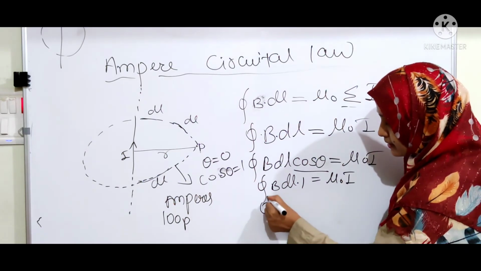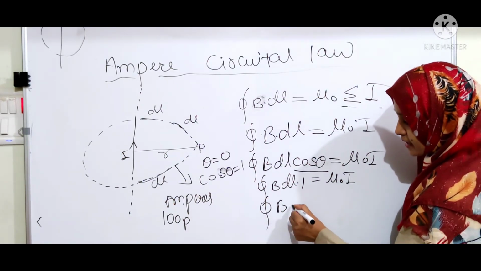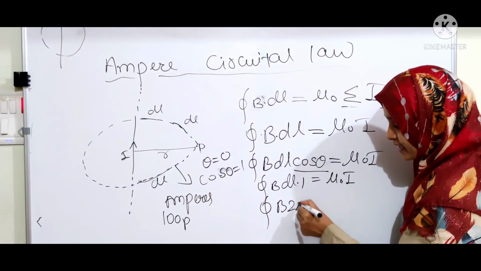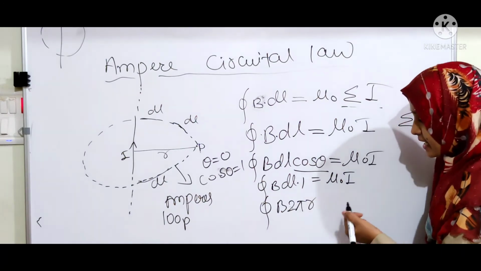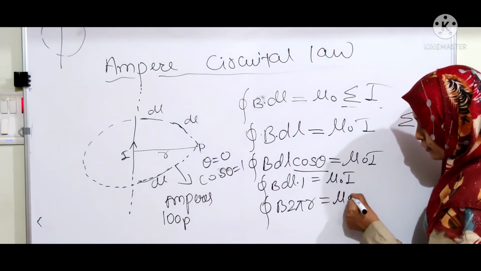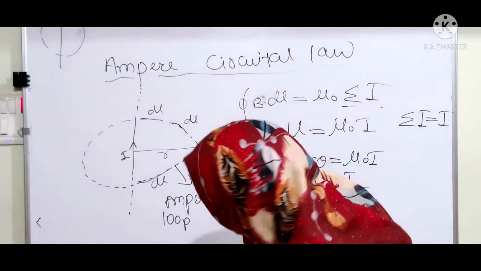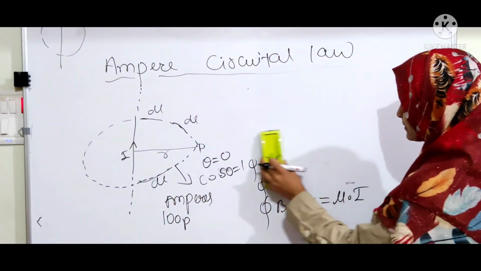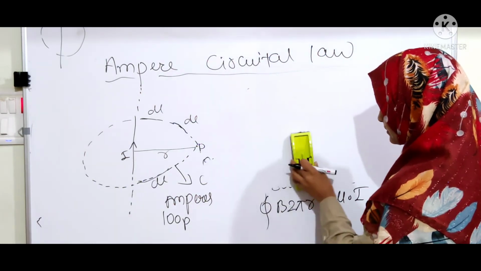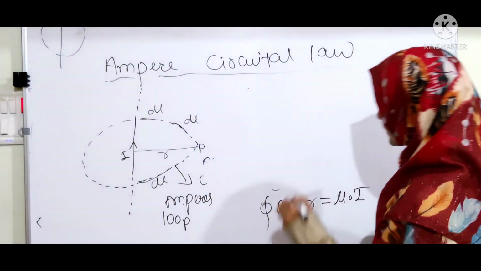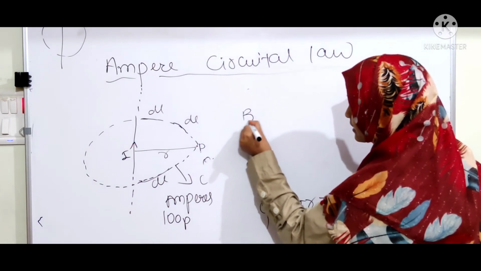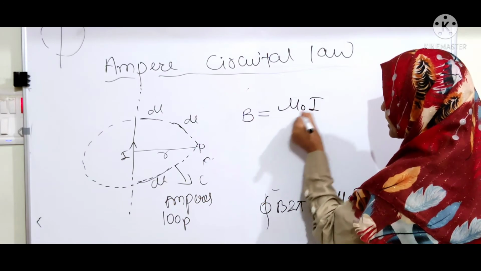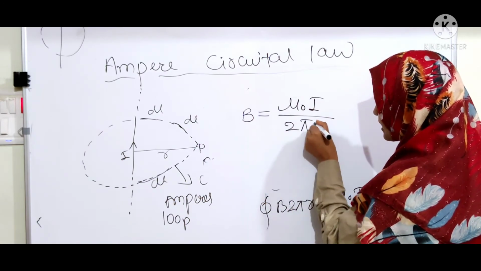Next, B times the closed integral of dl, and instead of the integral of dl I can write 2 pi r. This is equal to mu naught I. After simplification, B is equal to mu naught I divided by 2 pi r.